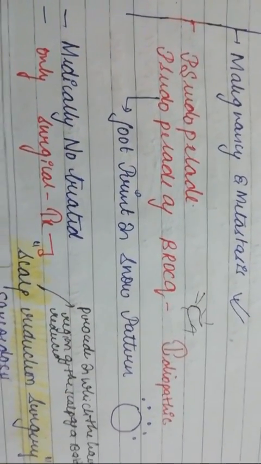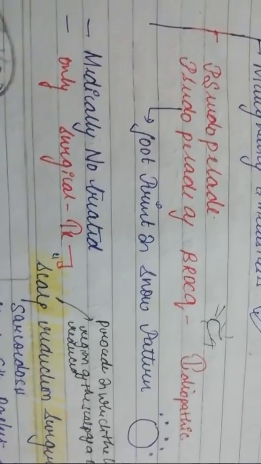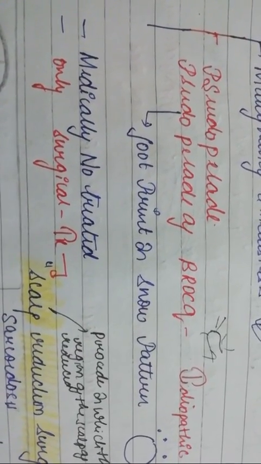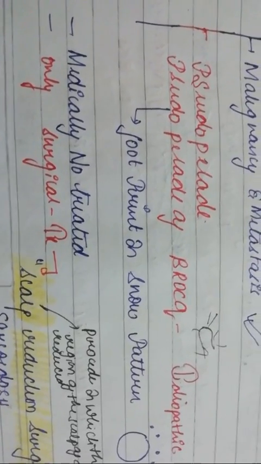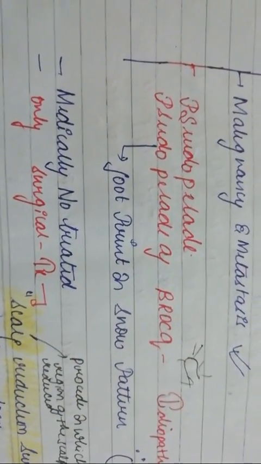And the next thing written in our notes, that is pseudopelade of Brocq, and it is an idiopathic footprint in snow pattern. So let us understand what it is trying to tell us regarding the footprint in the snow pattern. If you look at this, this is how the footprint in the snow pattern alopecia looks. That is pseudopelade of Brocq, B-R-O-C-Q. So it looks like a footprint in the snow, right? So that's the reason it is said to be a footprint in snow pattern. So that's all we have to understand here regarding these points.